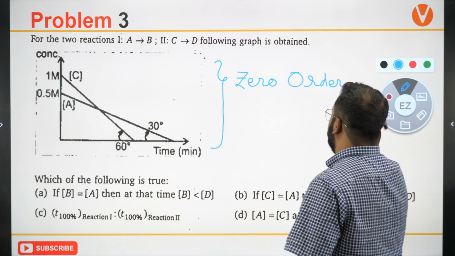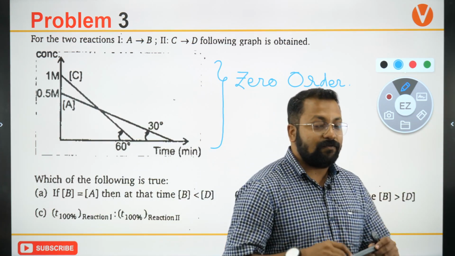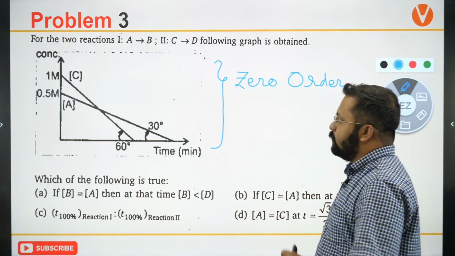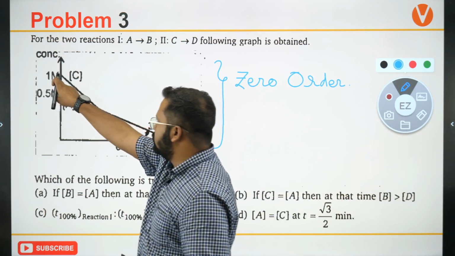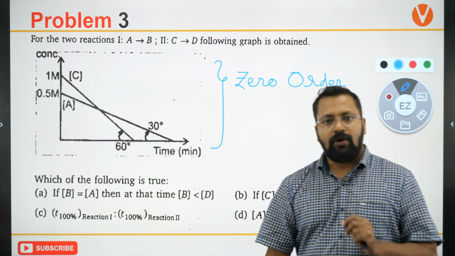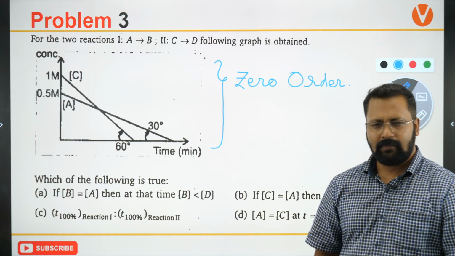This plot is given for zero order reaction. Why it is given for zero order reaction is because you can see that the concentration has a uniform decrease. Concentration decreases uniformly. Clear?